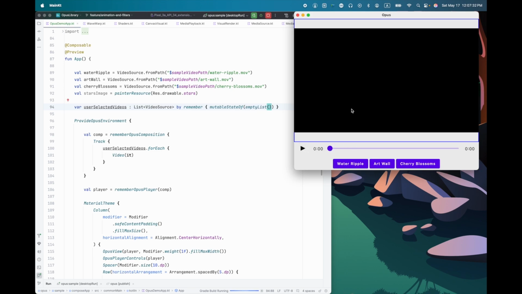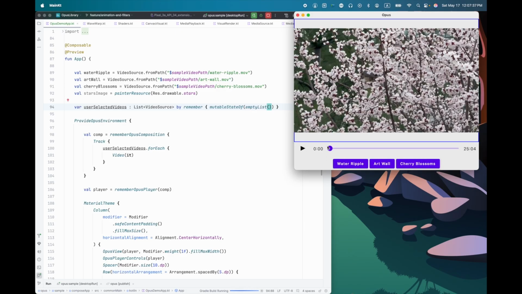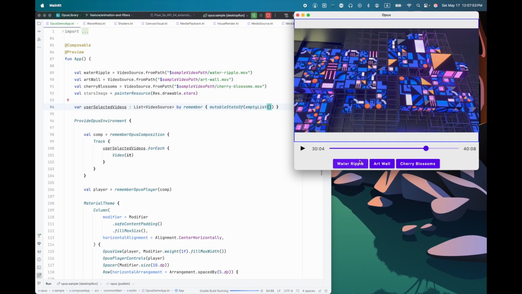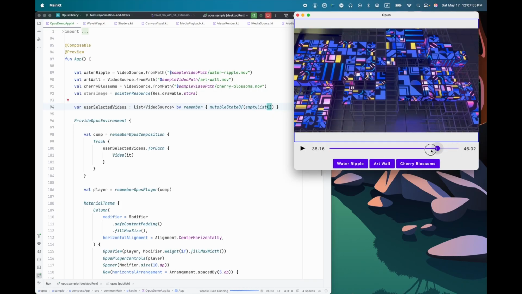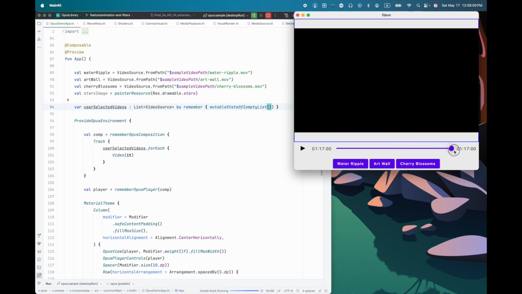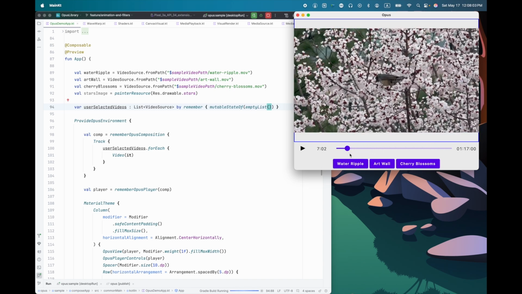All right, so here we go. As you can see, we just have a blank screen because there's nothing in here yet. If I click cherry blossoms, there's the cherry blossoms video. Now if I click, you can see my total time is 25 seconds. That's a longer video. Let me click art wall. Now it jumped to 40 seconds because at the end here, now we've got, there it is, the art wall. If I click water ripple, there's a water ripple at the end. And I can say, okay, let's do another cherry blossoms, another water ripple. And there we go. So you can see here that we are now able to make edits in the video.